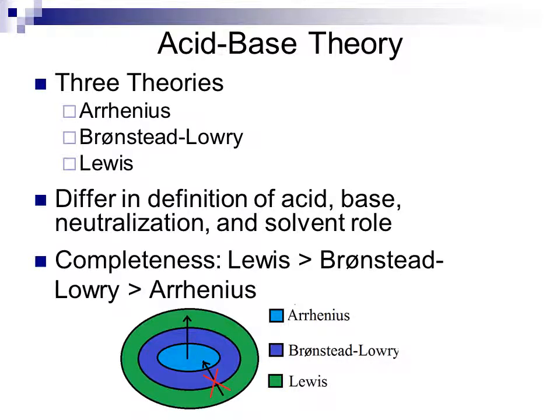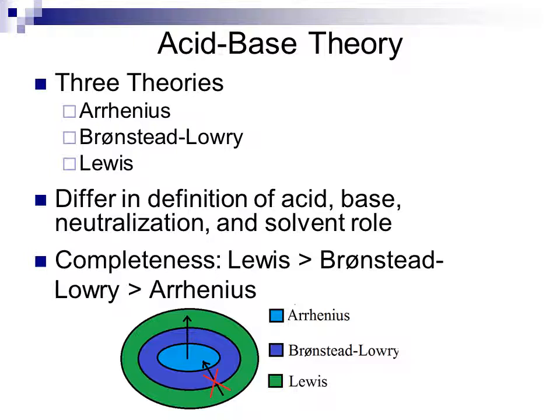So if we look at the diagram below, Arrhenius theory is in the center, Bronsted surrounds it, and Lewis surrounds that. I can move from the center on out in terms of my definition. Something which is defined as an acid or a base by a theory on the inside, like Arrhenius theory, will be defined as an acid or a base by the outer theories.